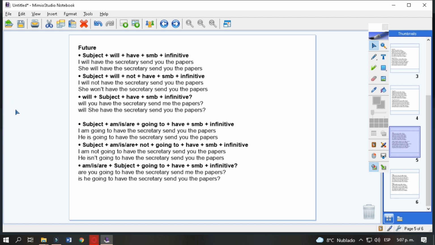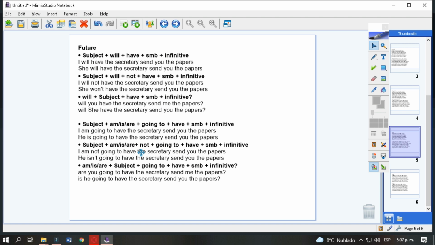In going to, similar to present continuous, I am going to have the secretary send you the papers. If we want to use another person, we say he is going to have the secretary send you the papers.